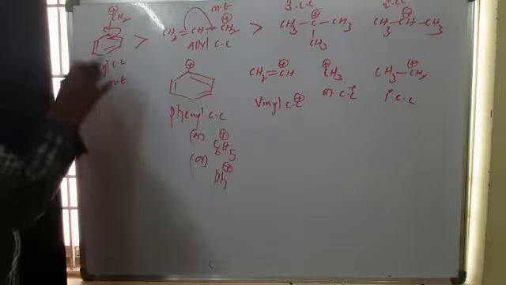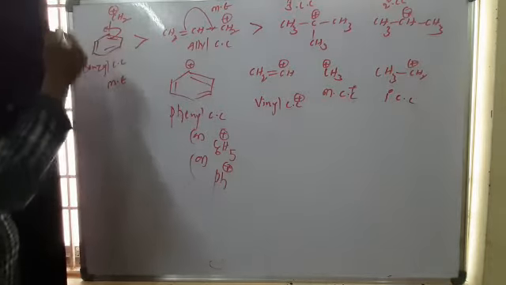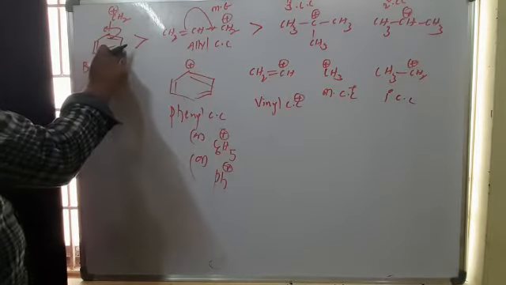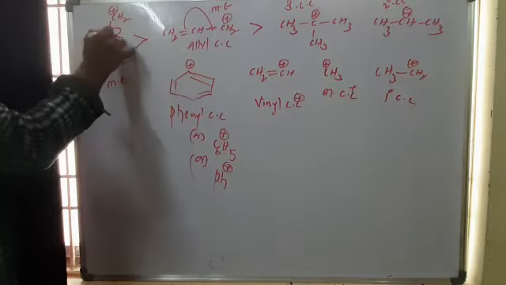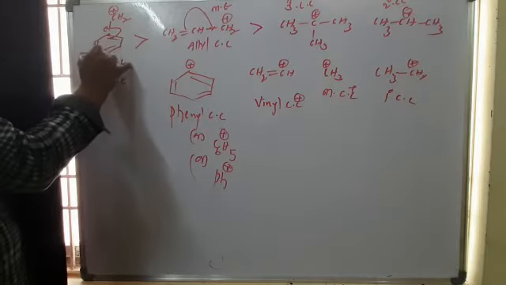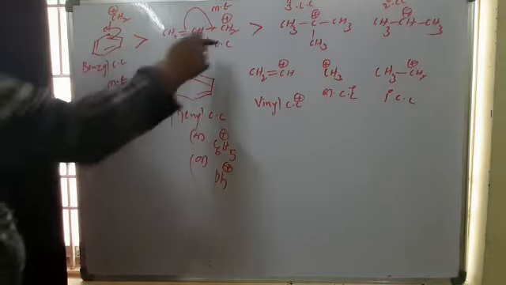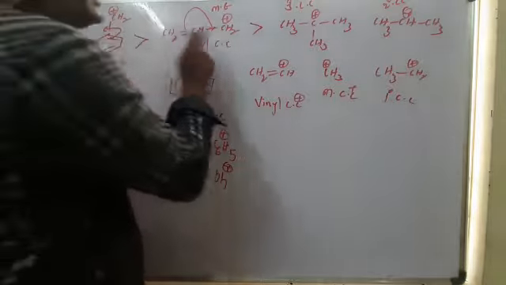Why? Because in benzyl there are more resonance structures compared to allyl. If the positive charge shifts here, now it shifts here. So due to more resonance structures, the carbocation is stabilized faster compared to allyl. So benzyl is more stable than allyl.